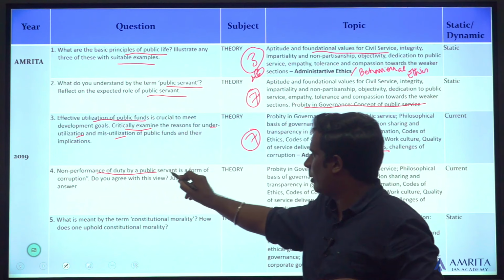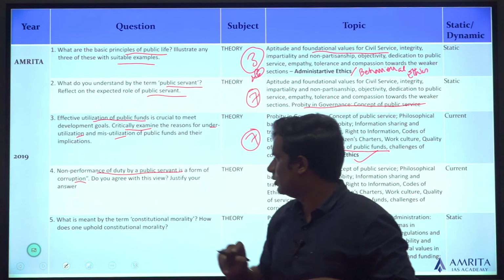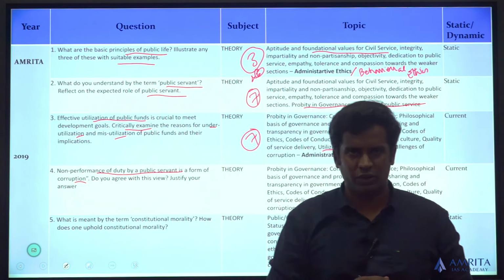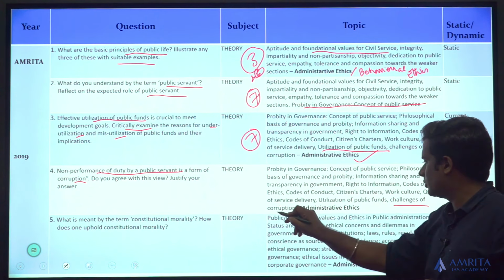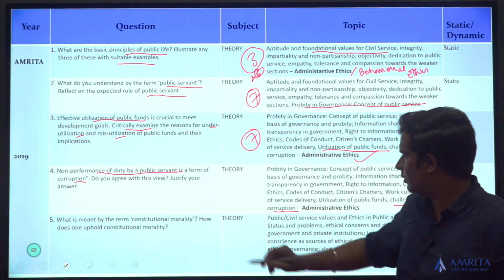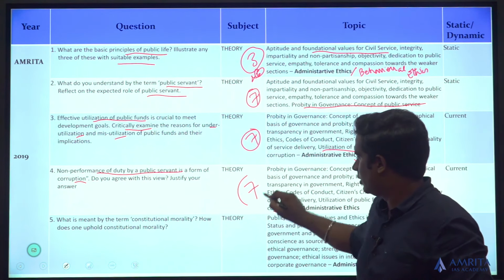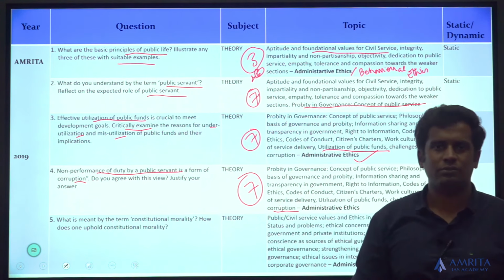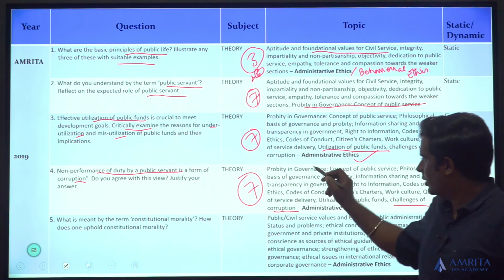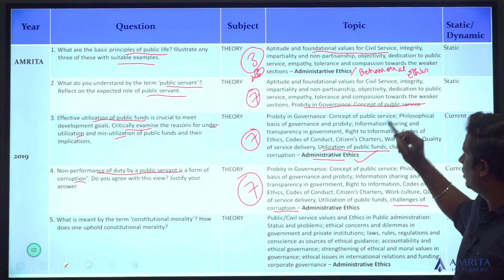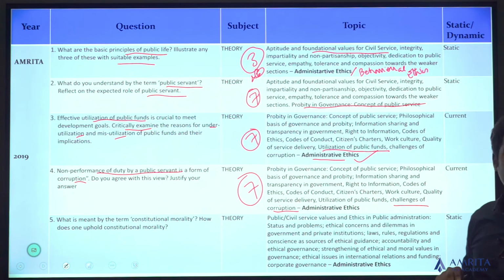Non-performance of duty by a public servant is a form of corruption. Do you agree with this view? Justify your answer. Take the keyword corruption. Challenges of corruption. Administrative ethics. Topic number 7, probity in governance. So in the 2019 question paper, there has been an immense weightage given to administrative ethics.